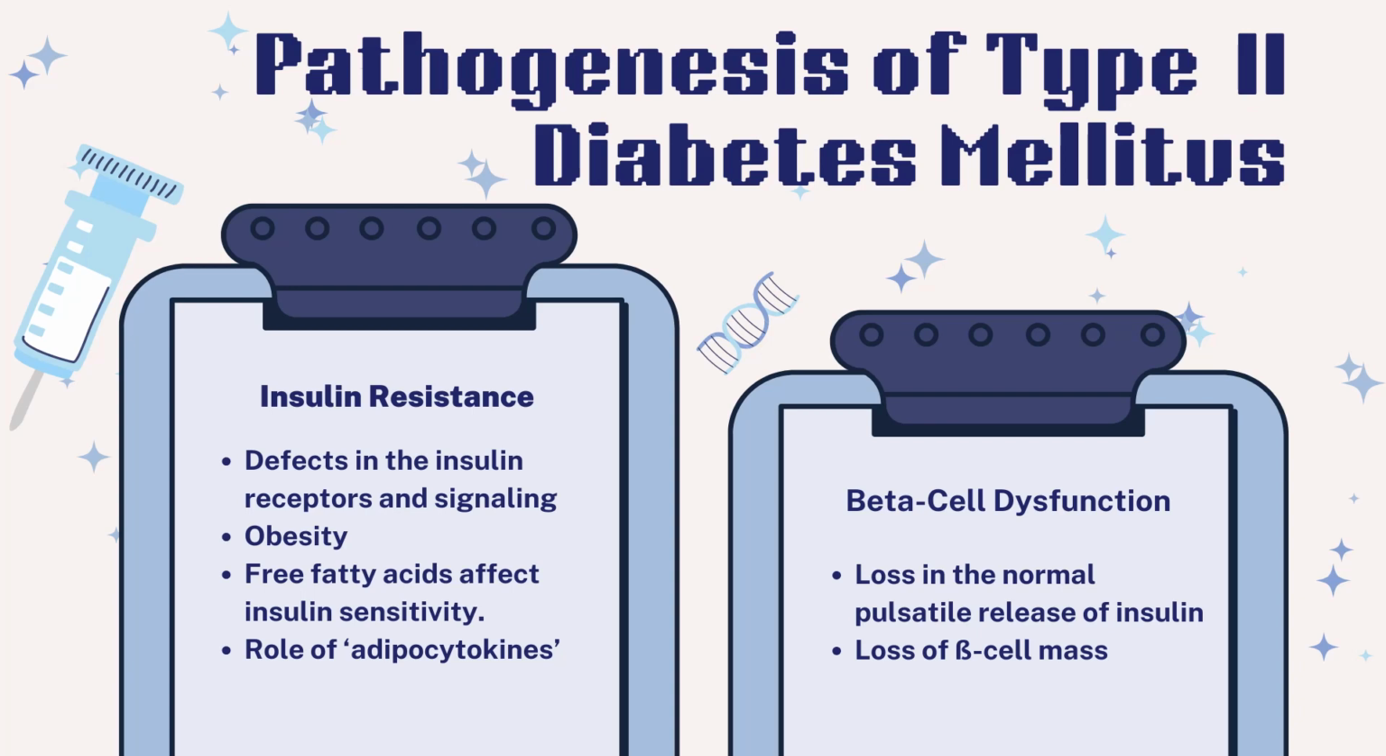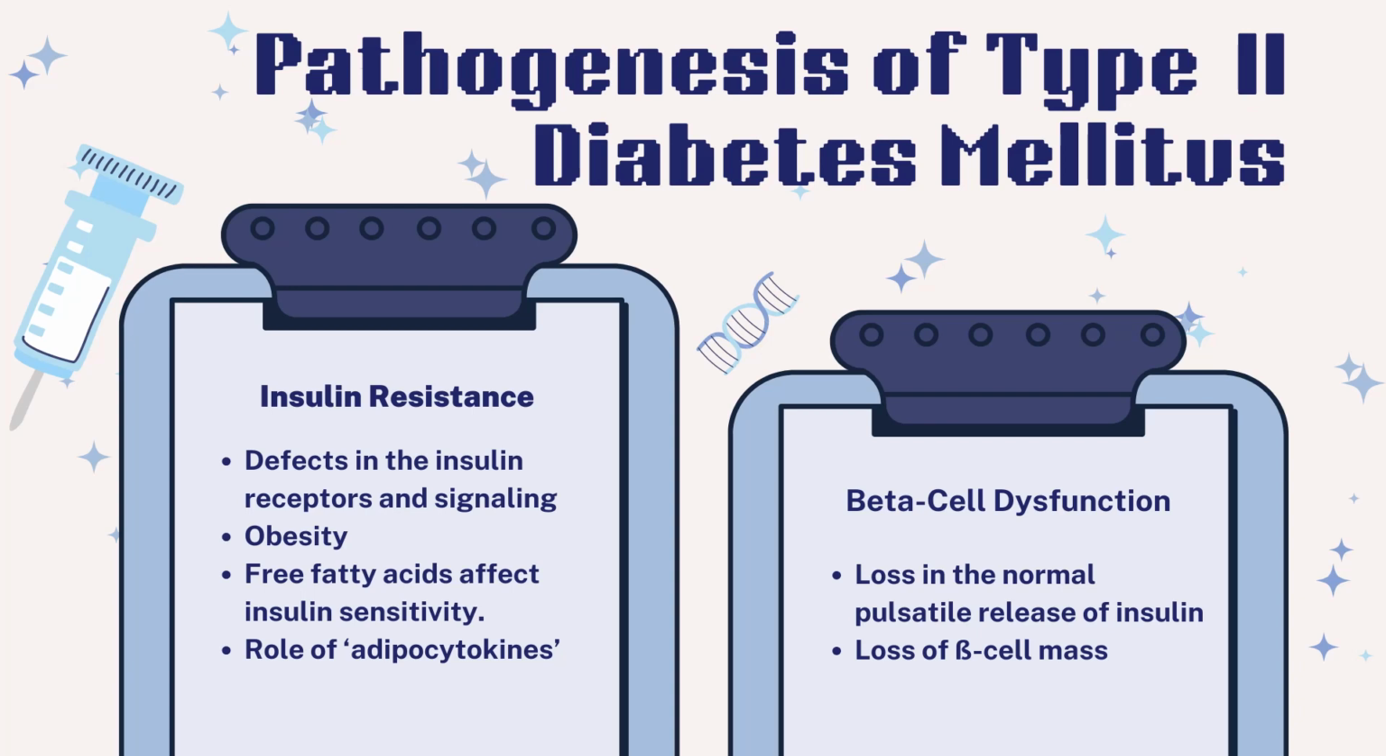Insulin resistance is the affected ability of insulin to regulate glucose uptake by the cells, glucose metabolism, and its storage in the tissues. Various genetic and environmental factors contribute to the development of insulin resistance. Some of these are as follows: defects in the insulin receptors and signaling mechanism.